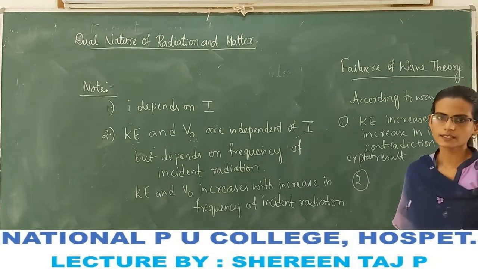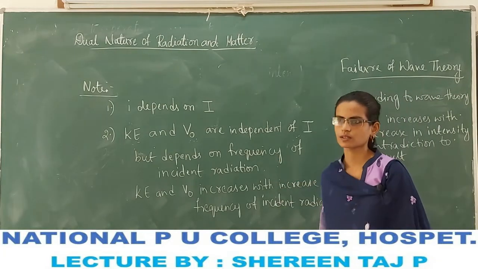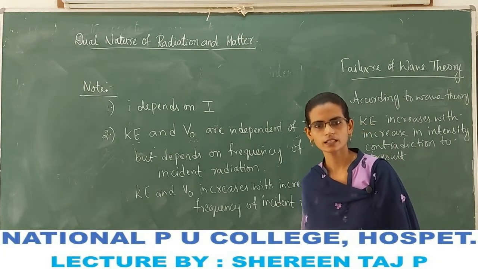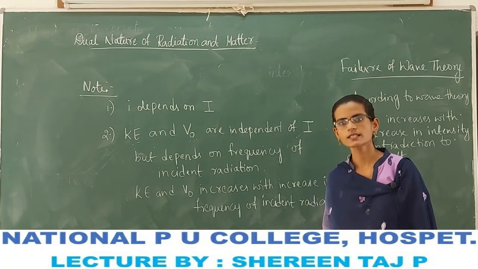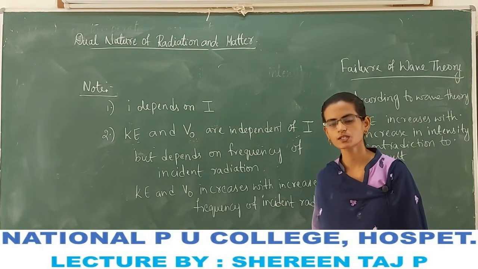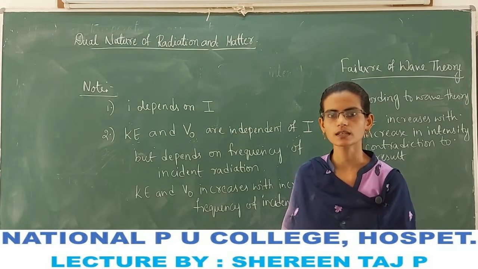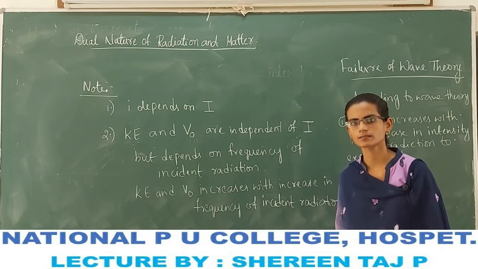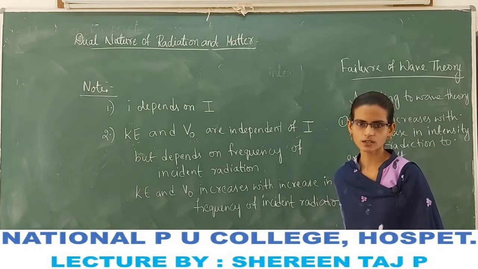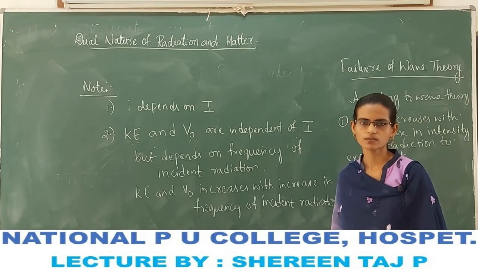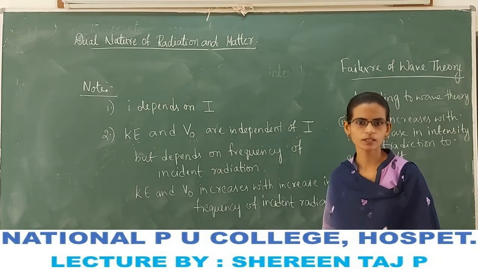The second is, in the experimental result we have seen that a threshold frequency is a must for the photoelectric effect. If there is no threshold frequency, however much we increase the intensity of radiation, the photoelectric phenomenon is not observed.